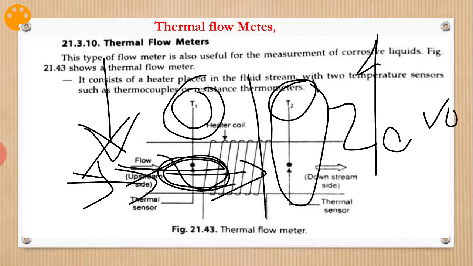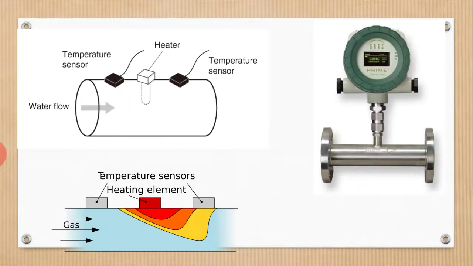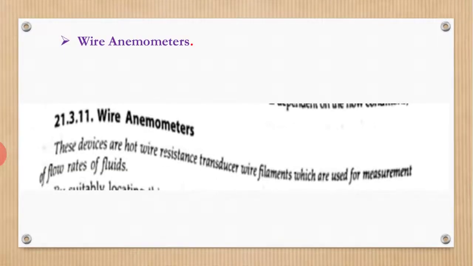The heat transfer to the fluid by the heater is given by one equation, which I will show you. I repeat that as the flow increases, the temperature T1 will fall and T2 will rise. The heat transfer to the fluid by the heater is given by Q equals m Cp (T2 minus T1). With the help of all these quantities, we can come to know the flow rate.